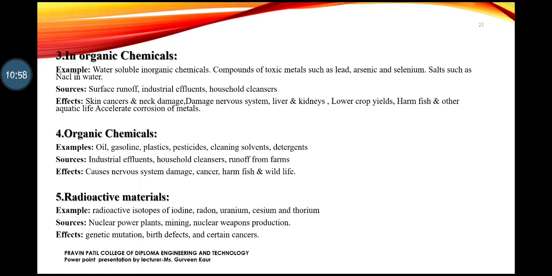So what happens due to this: genetic mutation takes place, birth defects, birth deficiencies take place, certain types of cancers take place. So consumption of contaminated water plays a very important role. Why? Because if this type of water is consumed, it will have, or even today it is having, adverse effects.